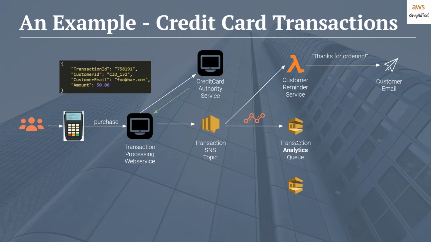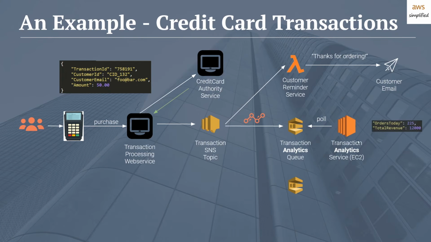And on its own, it's not going to really do anything. You need some other system here to pull the queue, to actually become aware that something is in there and respond in some sort of way. So in this example, maybe you have some kind of transaction analytics service that's hosted on EC2. And part of spinning up your service, you have a series of pollers that know to pull messages off of this queue. And when they find one, maybe they put something in a database somewhere, increment some values.